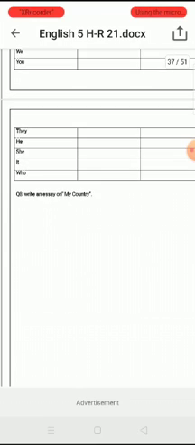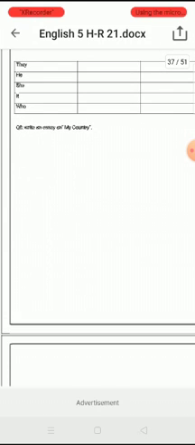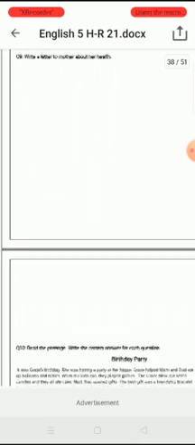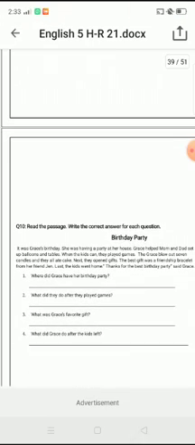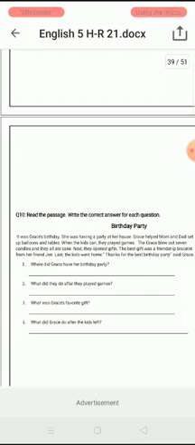Complete this question, and then moving towards our next question, question number 8: write an essay on my country. Question number 9: write a letter to mother about her health. And the last question is: read the passage, write the correct answer for each question. Okay, it's a comprehension basically. I have written here a paragraph. Just read this paragraph, it's very easy, and find out the answers to the questions and write them in these lines. Okay, that's all.